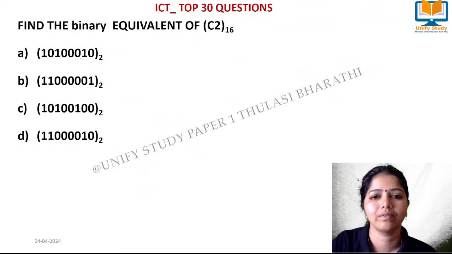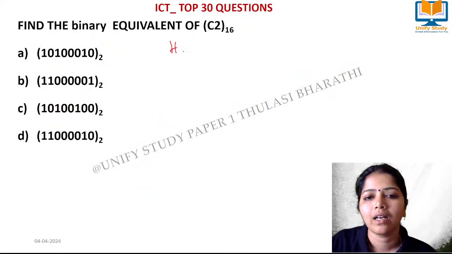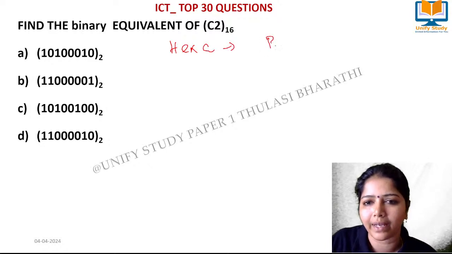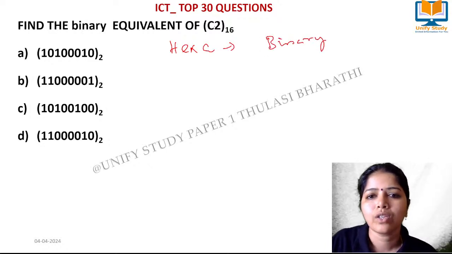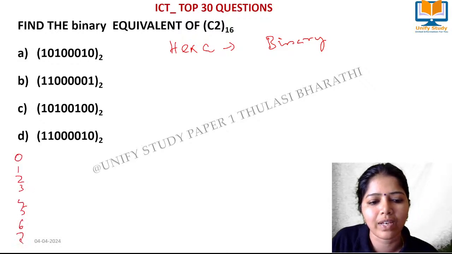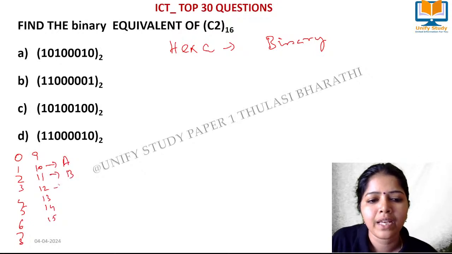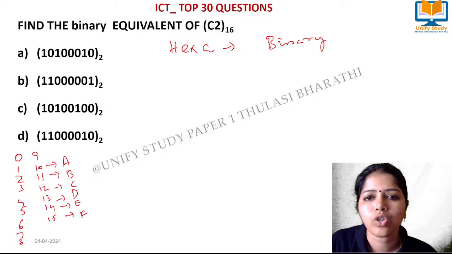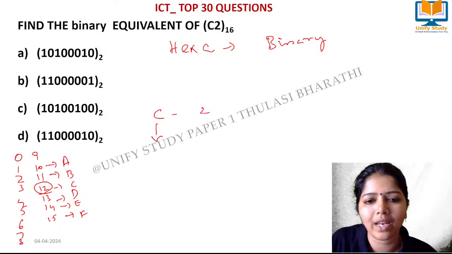Going to the next. This is from hexa. Very easy. Hexa to binary. So what is hexa? It is 0, 1, 2, 3, 4, 5, 6, 7, 8, 9 and 10, 11, 12, 13, 14, 15, right? 10 is replaced by A, B, C, D, E, and then it is F. So what is C? The value of C is 12 in decimal.